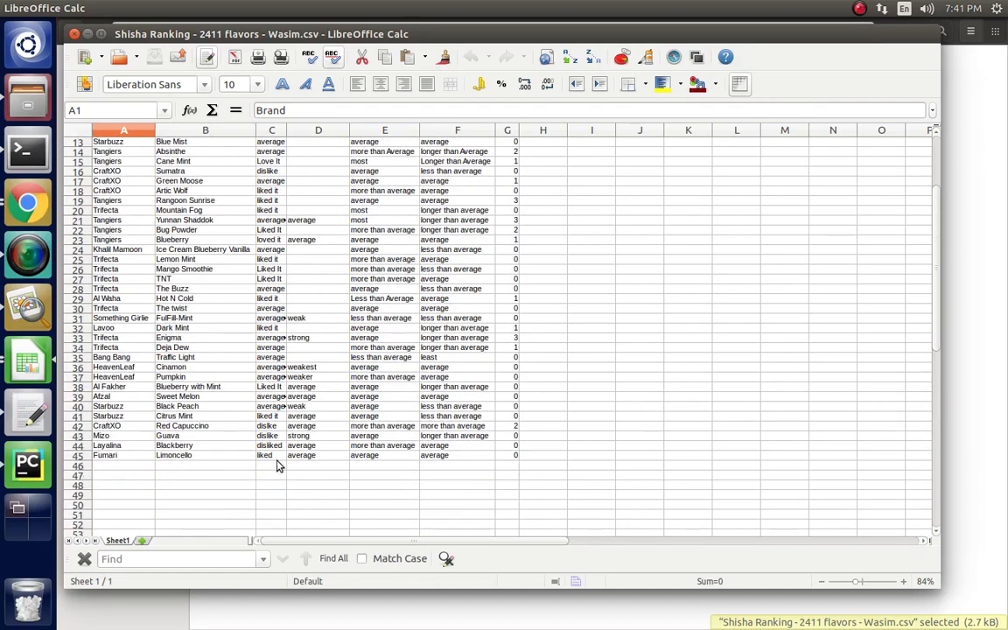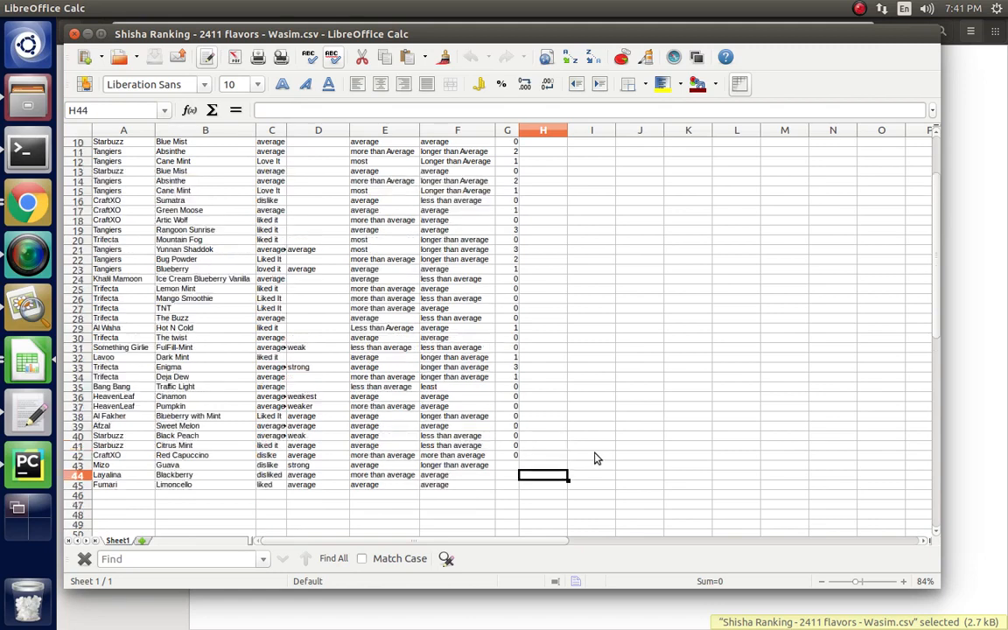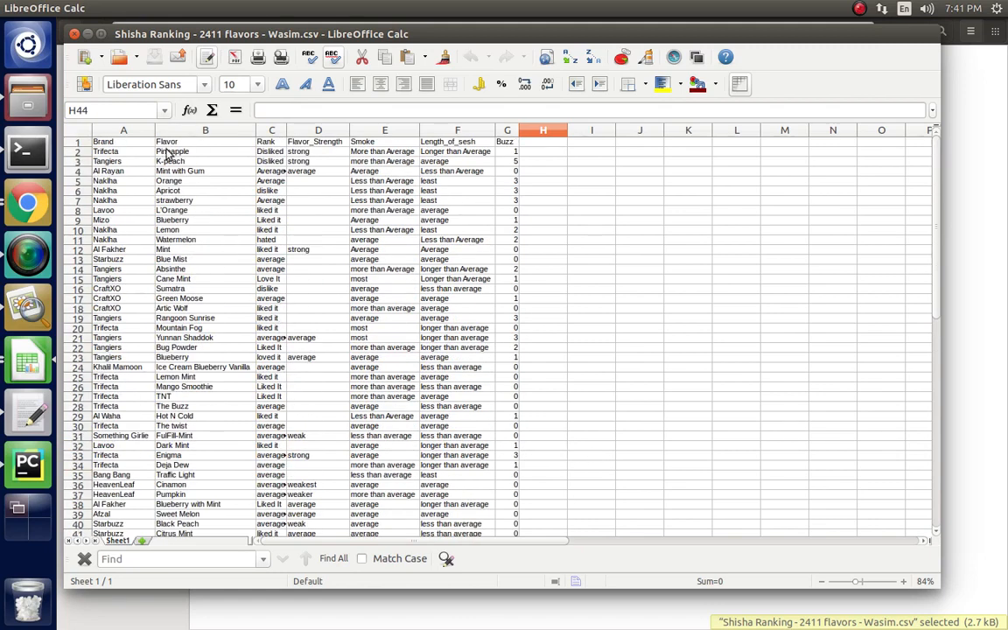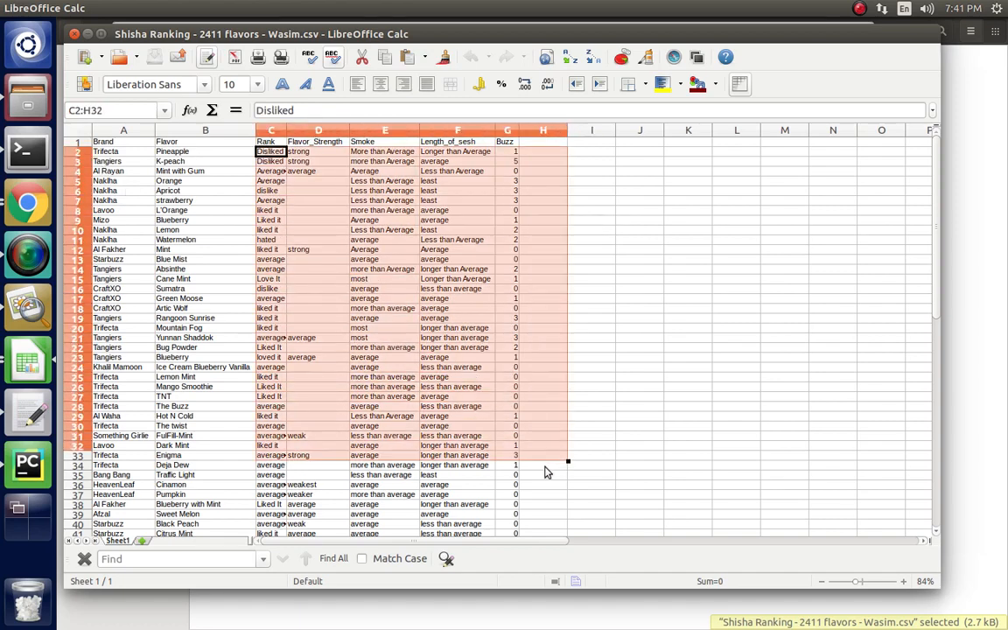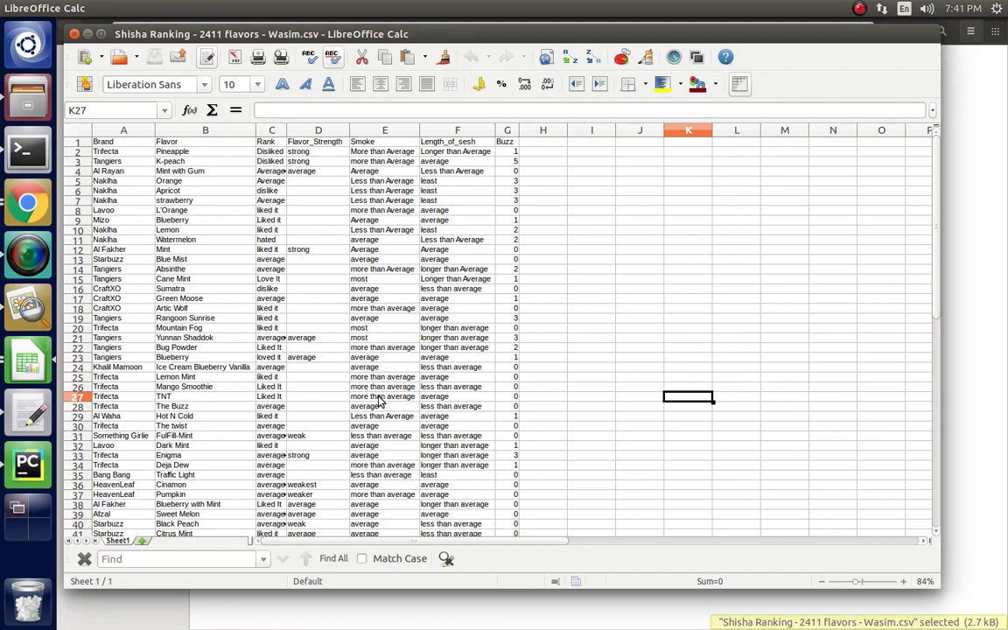Here 45 hookah flavors are given, in which the user gives a rating for pineapple flavor of the Trifecta brand. The user provides the rank here: dislike, strong, more than average, longer than average, and budge. On the basis of this data, we collect whether the user is similar to this one or not, and after that similarity, we find what the next user will want.